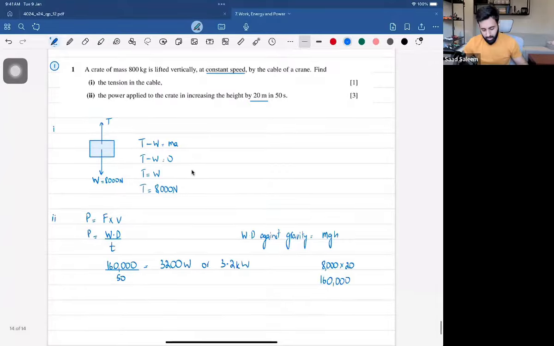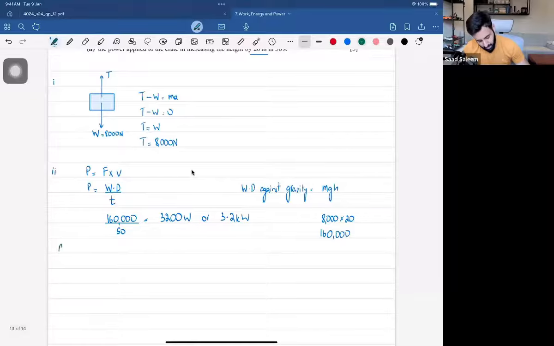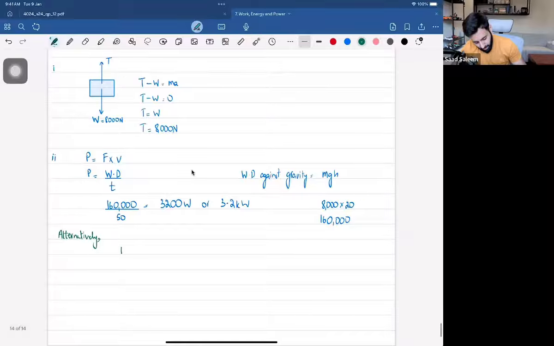ठीक है, अब इसको करने का एक alternative method भी है. You can do this another way also. It's the same working, the same values, but the formula is slightly different. So alternatively, we know that power is equal to work done upon time. And what's work done equal to? Work done is equal to force times distance, upon time.